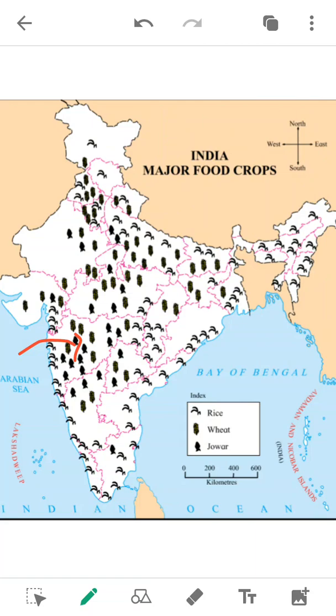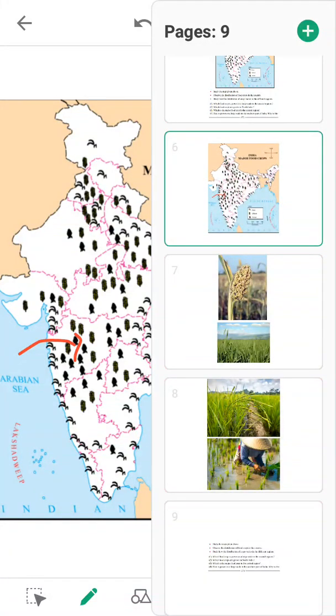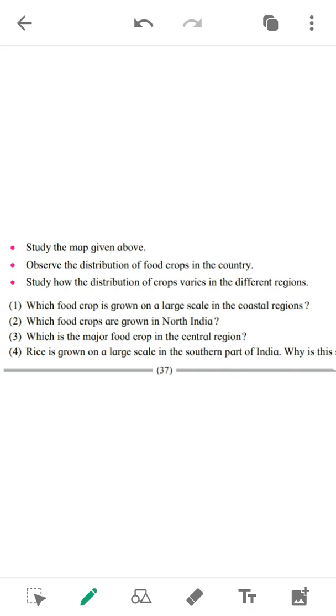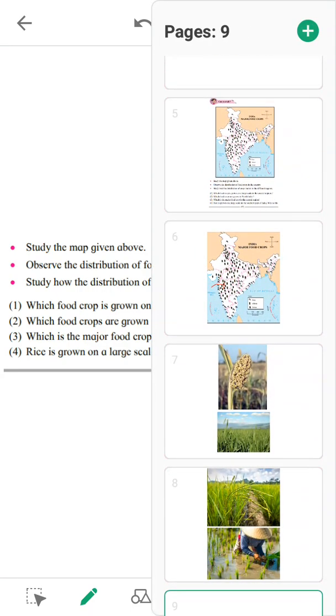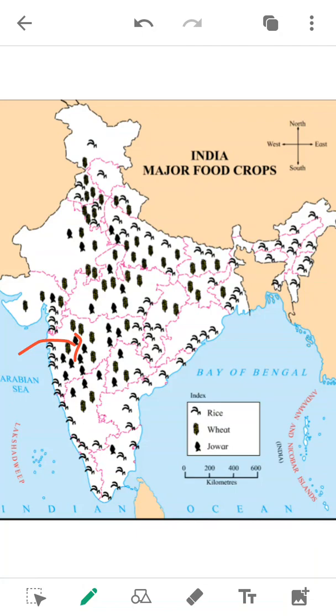Observe the distribution of food crops in the country. First question: study the map given above. Now you have to observe the distribution of food crops in the country. Distribution of food crops means in every state different crops are grown. Somewhere rice is grown more, somewhere wheat is grown more, somewhere jawar is grown more. And these are the staple grains of India. What are the staple grains of India? Rice, wheat and jawar. Now study how the distribution of crops varies in the different regions.